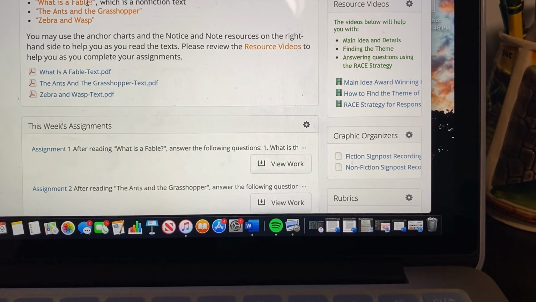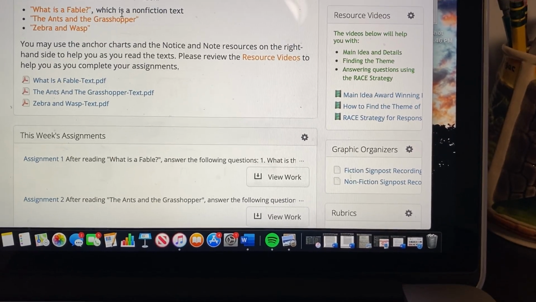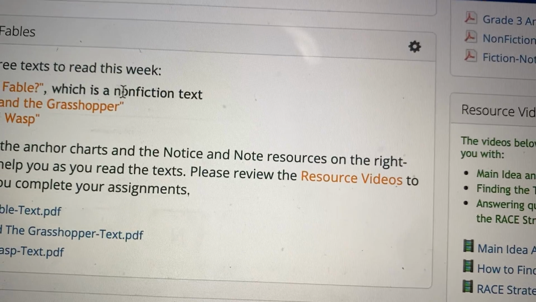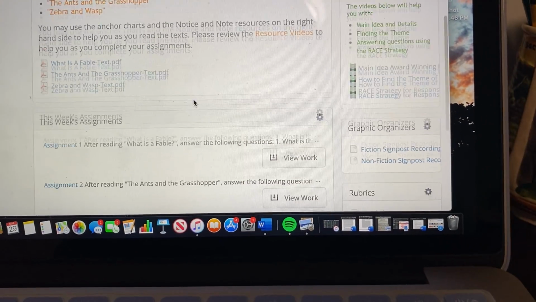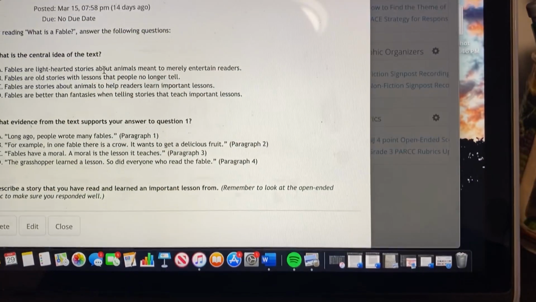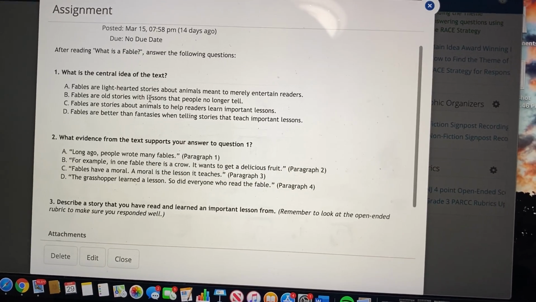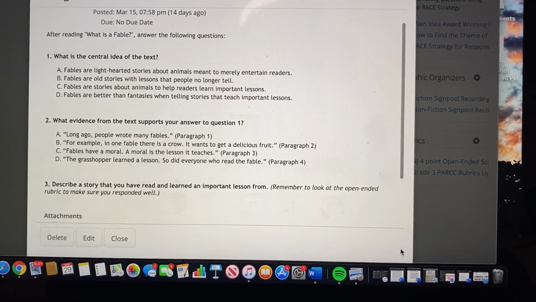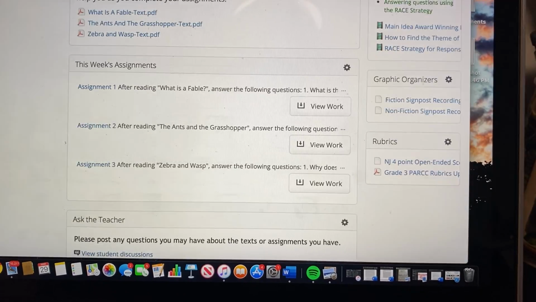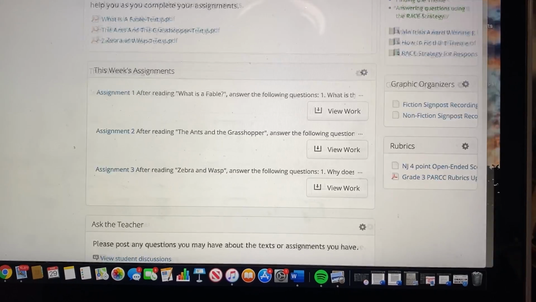the first story, which is what is a fable? Which it tells you right up here, it is a nonfiction text. So we're gonna just read. The first assignment is on here, of course. There are 3 questions. We will go over them. I have them on a Word document, which Mrs. Almeida will send to you guys.